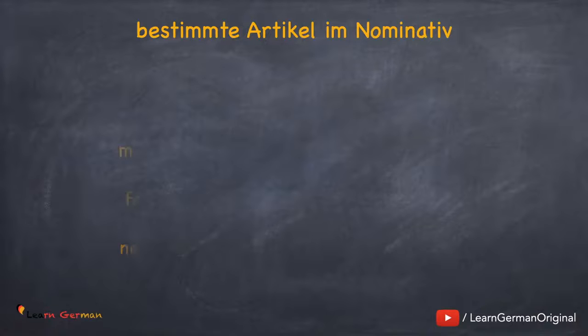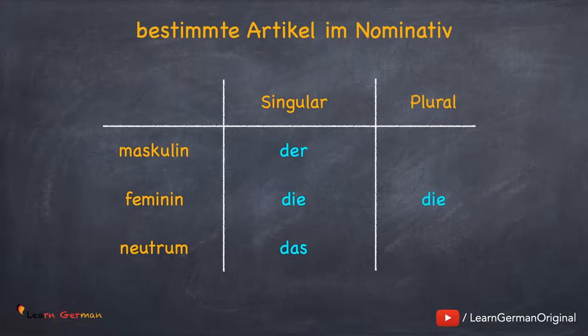Bestimmte Artikel im Nominativ. Let's look at this table to understand this better. As we just discussed, there is an article for singular and there is an article for plural. In singular, the article for masculine is der, for feminine die, and for neutral das. The article in plural does not depend on the gender.